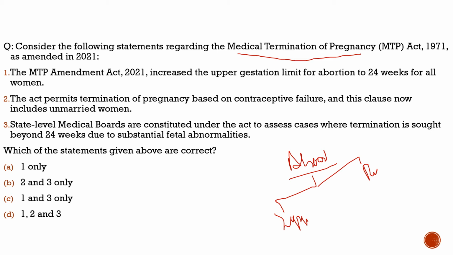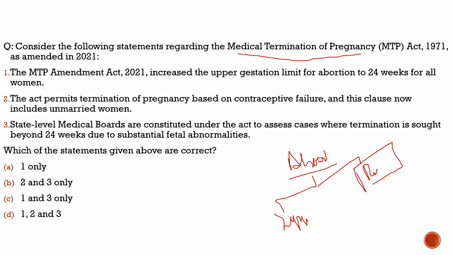In opposition to this, there are those who reject it, who say that it is not only about the woman. After a few weeks, when the fetus grows in the body of that woman, that is a separate living entity now. After a few weeks it would be able to survive without the womb of the woman. So there are separate rights for the fetus. So these are two separate persons here.